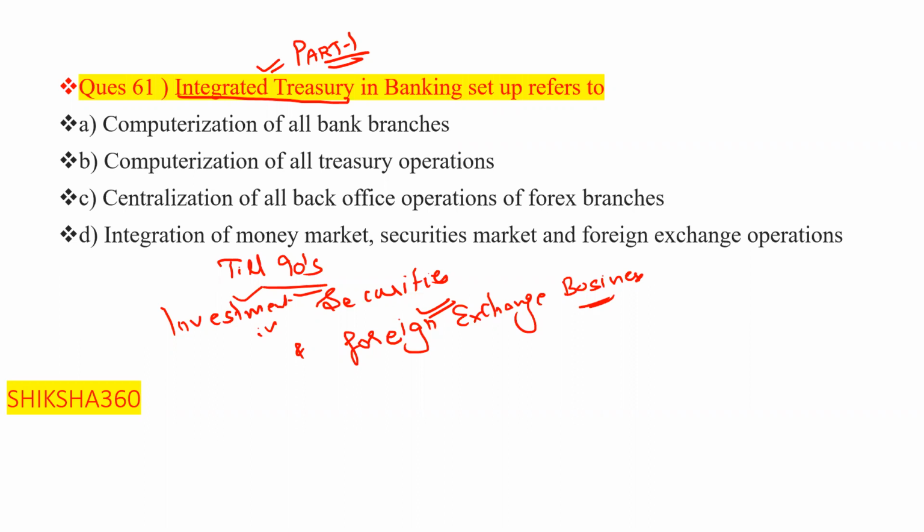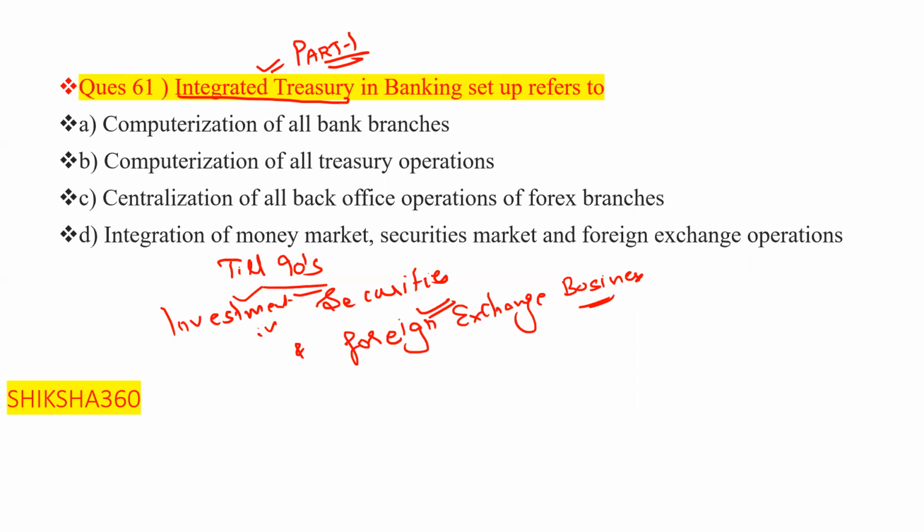So integrated treasury in the banking setup refers to the computerization of all bank branches, computerization of all treasury operations, computerization of all back office operations of the forex branches. The fourth one is integration of money market, securities market, and foreign exchange operations.